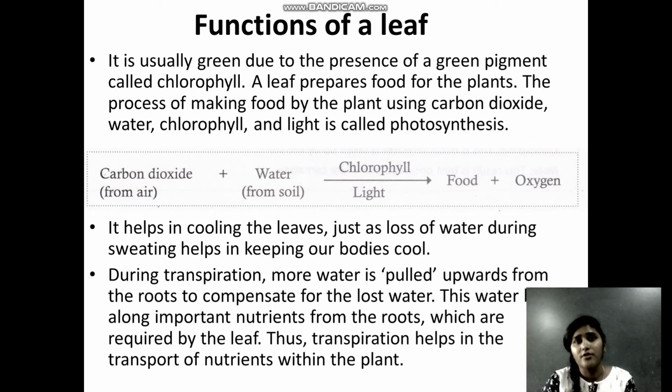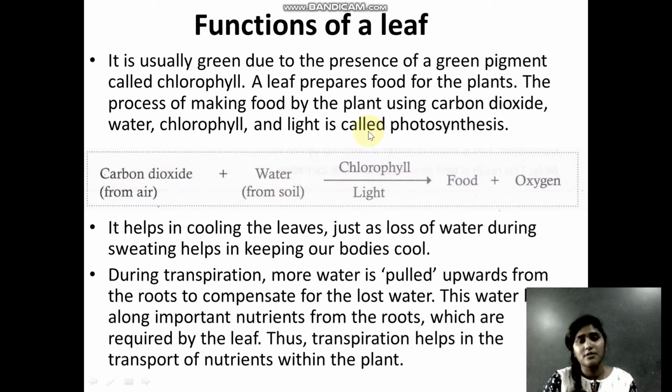Chlorophyll, along with the sunlight from the sun, traps the sunlight, and by using carbon dioxide from the environment and water which is transported with the help of roots from the soil, it helps in making food and oxygen. So leaves are the places where photosynthesis, the making of food, is taking place.